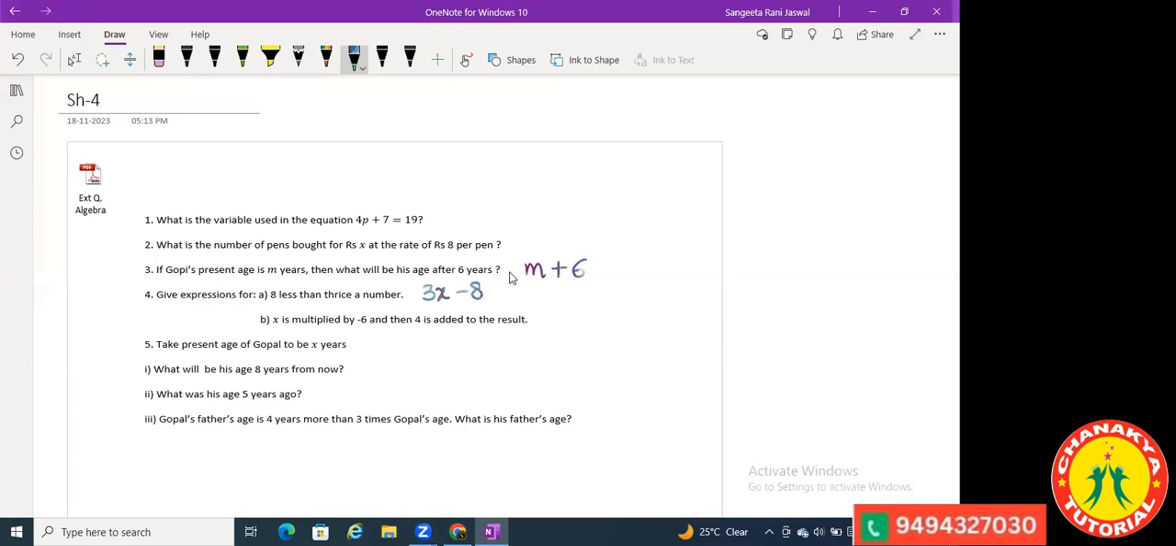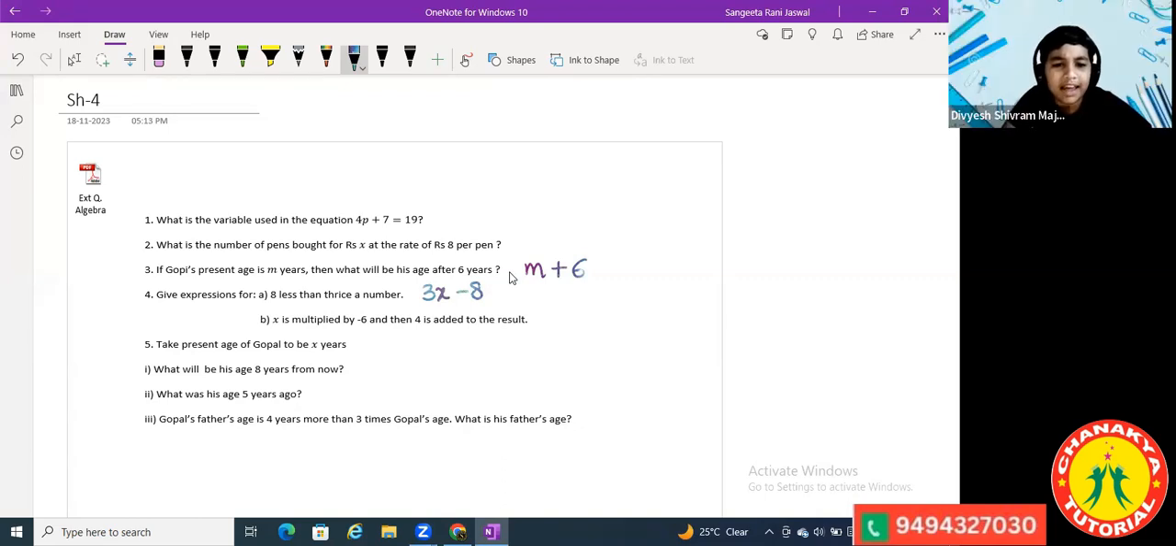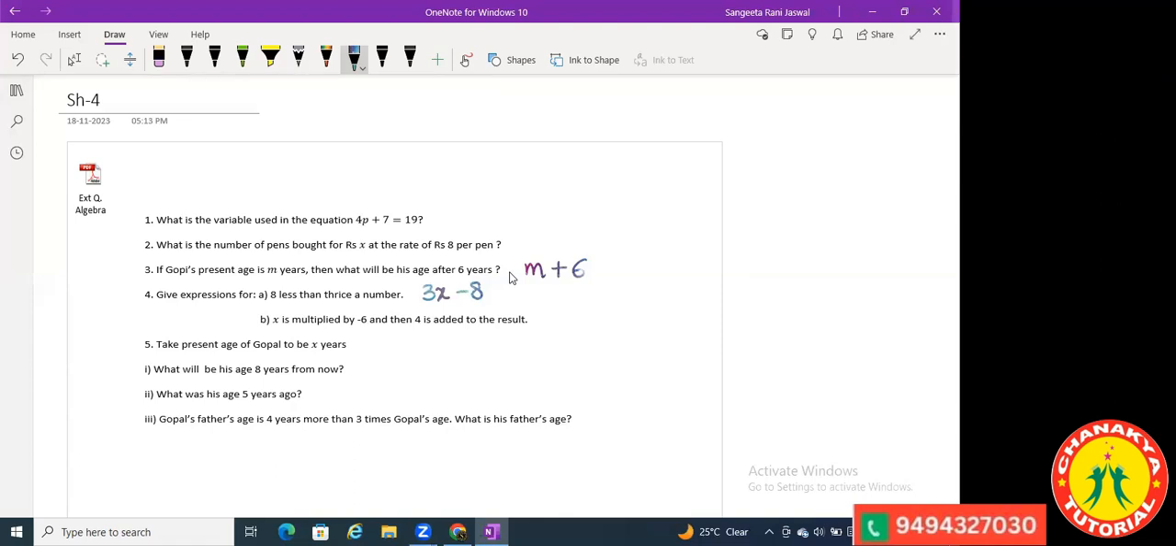Now Divesh, you tell me the next one. x multiplied by minus 6 and then 4 is added to the result. Ma'am, so it will be x minus 6 plus 4. No, read the question. Can you see the question? X is multiplied by minus 6, so this is x multiplied by minus 6, and then 4 is added to it. Okay, ma'am.